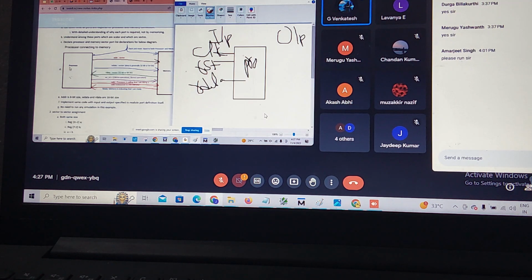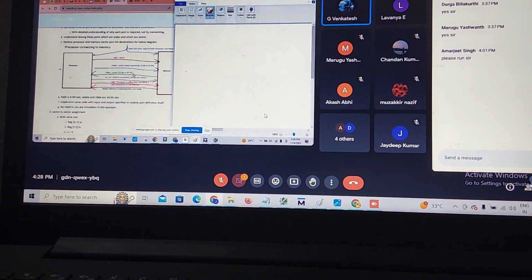You take only a single processor or single memory, you people are confusing. Based on that only, sir has taken 2 blocks here. Whatever incoming arrow to memory, that is input. Whatever going out, that is output. If you take this one, definitely people are confused. Arrow towards memory, yeah. Arrows towards the processor.